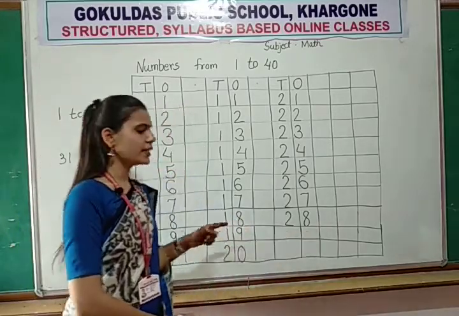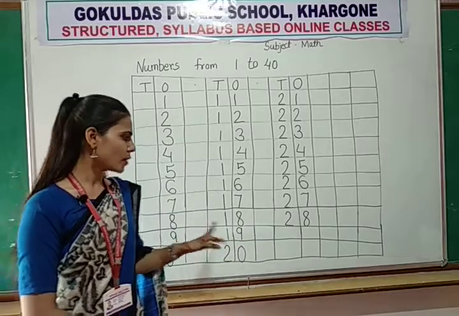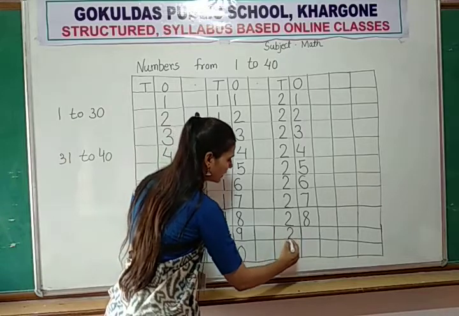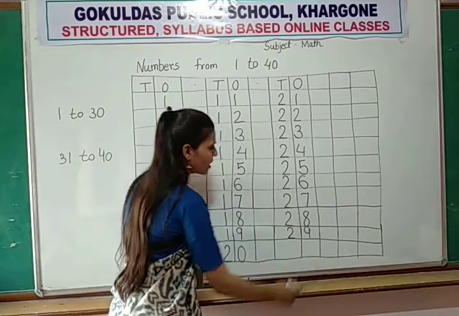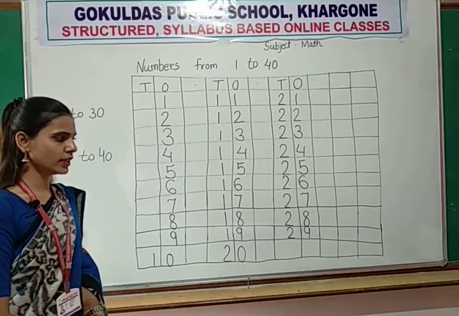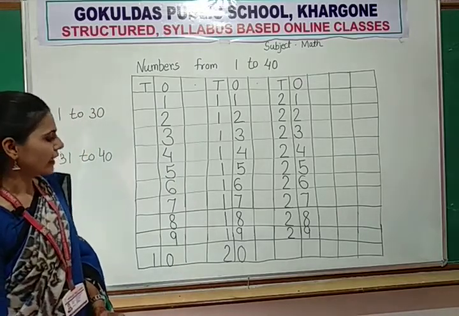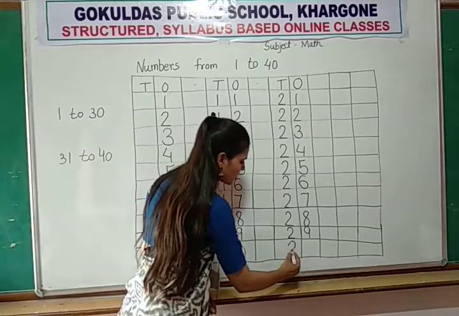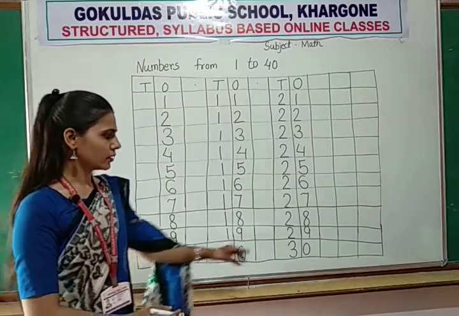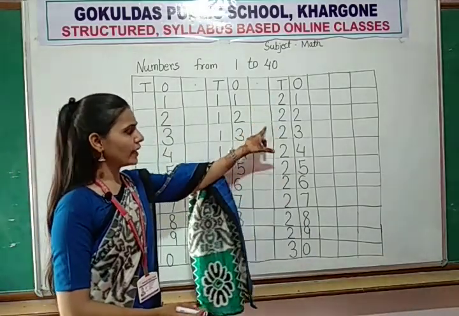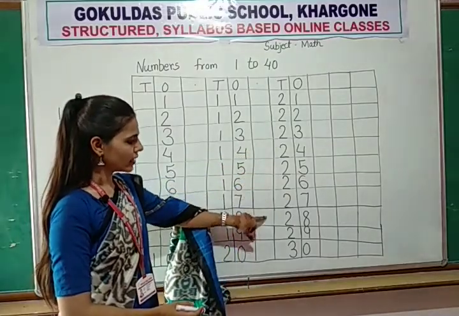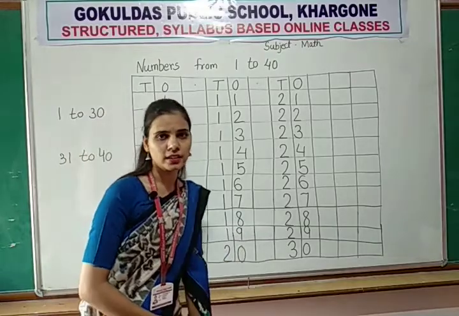28. Look over here and write with me. Okay, how to write 28? Now after 28, 29 will come. And how to write 29? 2, 9, 29. Okay. Now after 29, 30 will come. 3, 0, 30. Okay. 21, 22, 23, 24, 25, 26, 27, 28, 29 and 30.